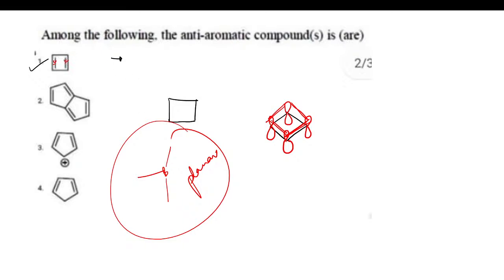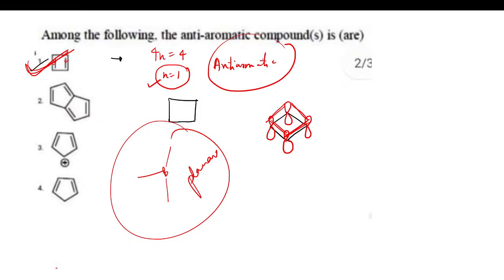1 2 3 4. We have 4 pi electrons, so 4n is equal to 4, n is equal to 1 over here. This means this molecule is anti-aromatic, right? And we have to figure out anti-aromatic compounds only. So definitely A is going to be the correct option over here. I hope this point is clear.